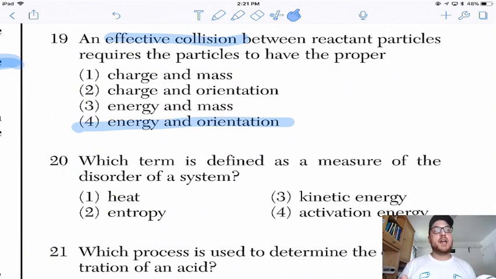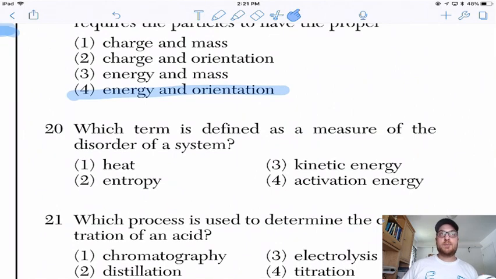The analogy I use is trying to put your key into the ignition of your car to turn it on. If the key's facing the wrong way, no matter how much energy I try, the key's not going to go into the ignition. So that's orientation. Or if I have the key facing the correct way, but I'm trying to force it in with such a slow, lazy amount of energy, and then try to turn it really slow, it's not going to start. So, energy and orientation.